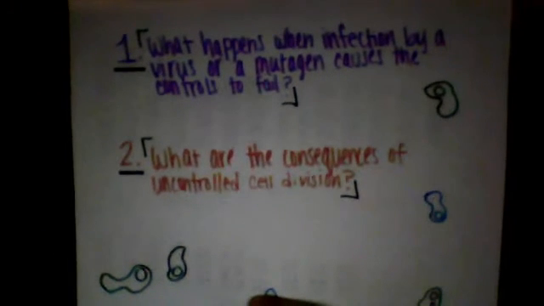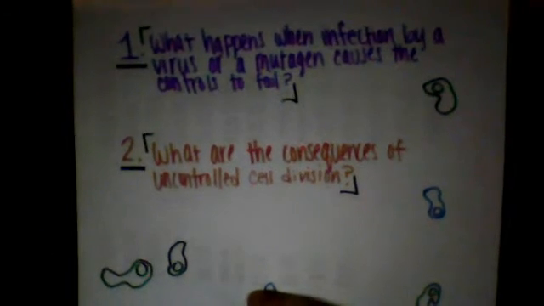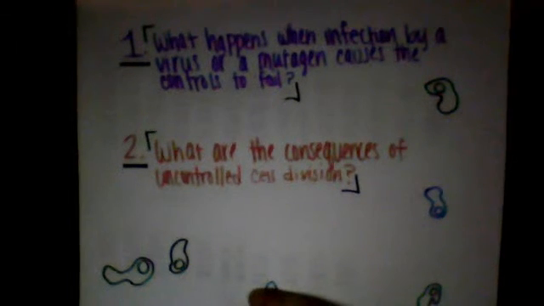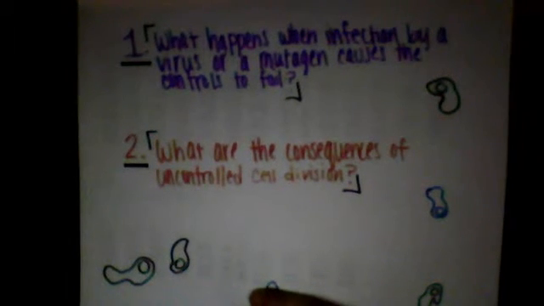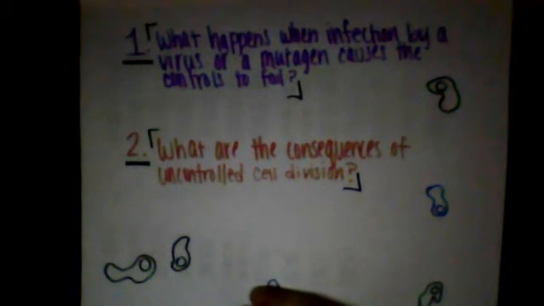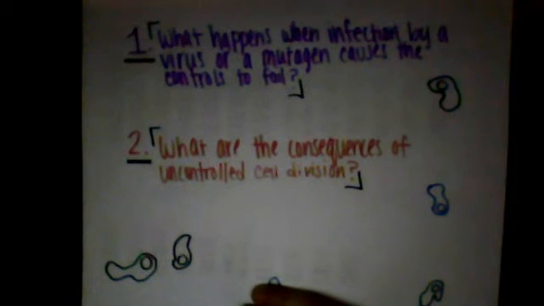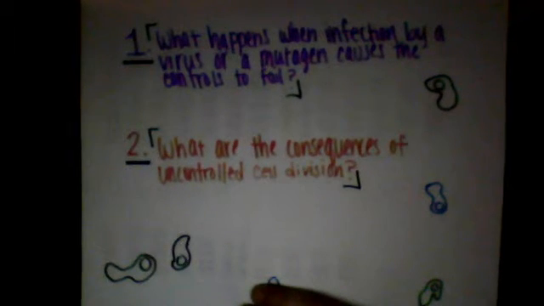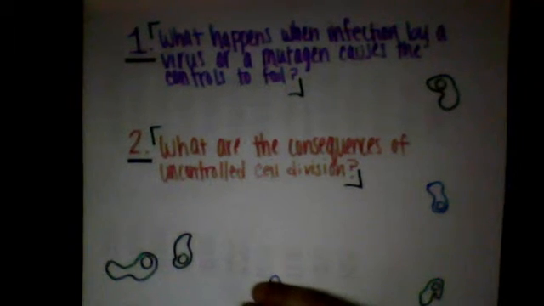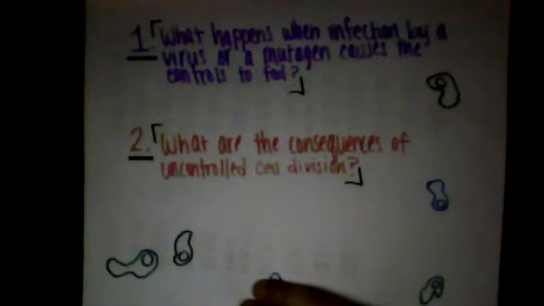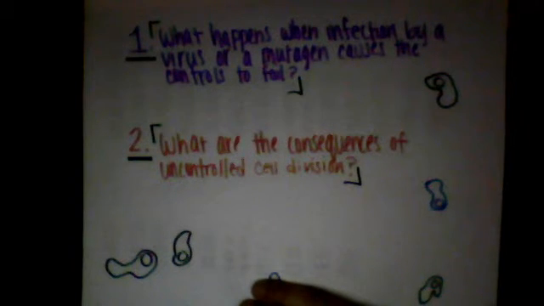The questions investigated here are: number 1, what happens when infection by a virus or mutagen causes the controls to fail? And number 2, what are the consequences of uncontrolled cell division? With that said, my claim: when infection by a mutagen causes the controls to fail, a disease arises. And when cell division is not being controlled, this leads to a deformity of cell shape and function.